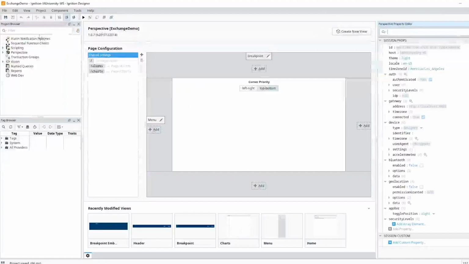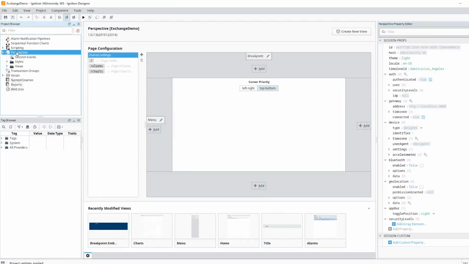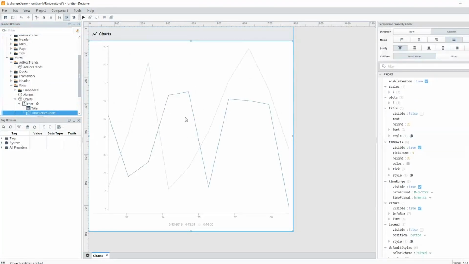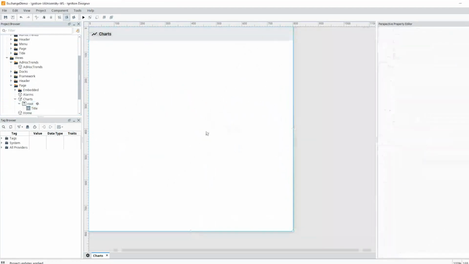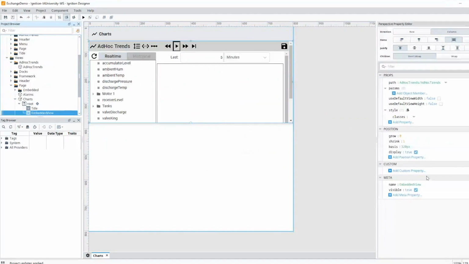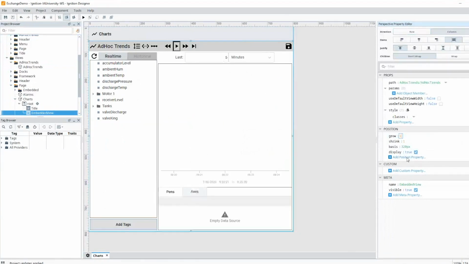And so now if I come back to the designer, I'm going to refresh it from the gateway. And with that, if I come into Perspective, go into views, I can now see that it added this ad hoc trends view. Let's add that into my project. So I come to my charts page that just by default had a chart not actually connected to any history, and I just delete that chart. I can now take my ad hoc trends, pull that on, and because it's in a flex container, I'm going to set grow to 1 to make it go full screen. And with that, I have an ad hoc trend chart added to my project.